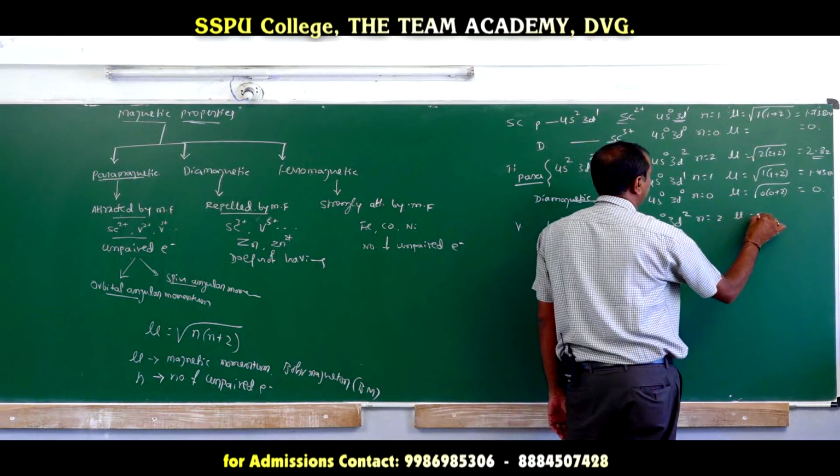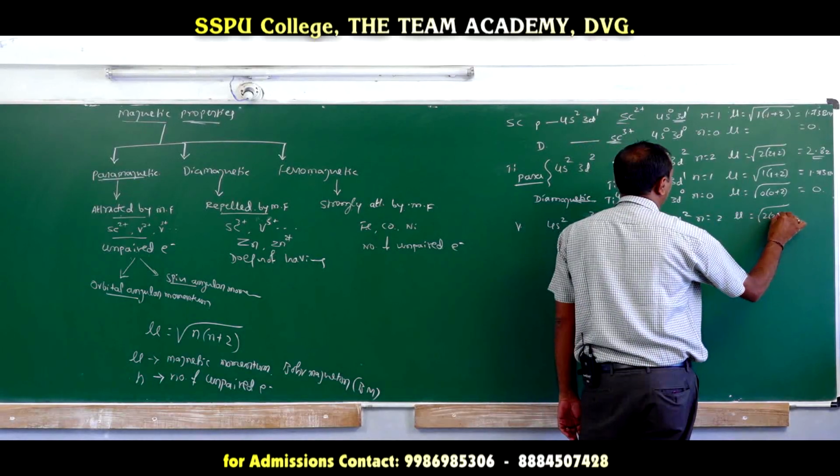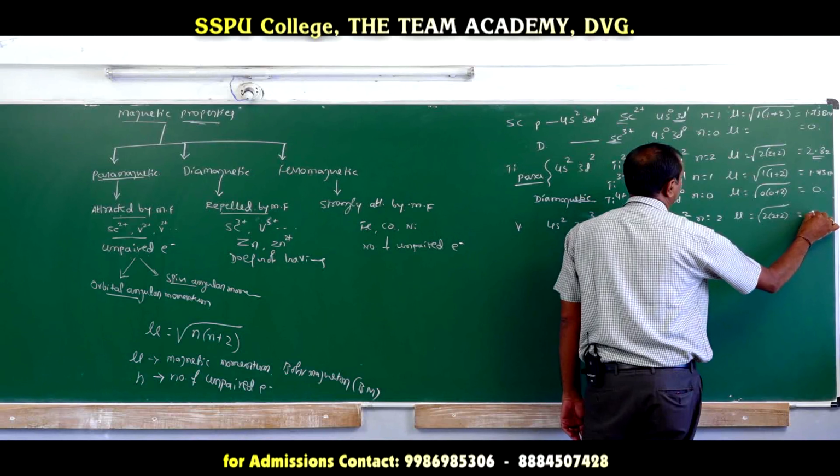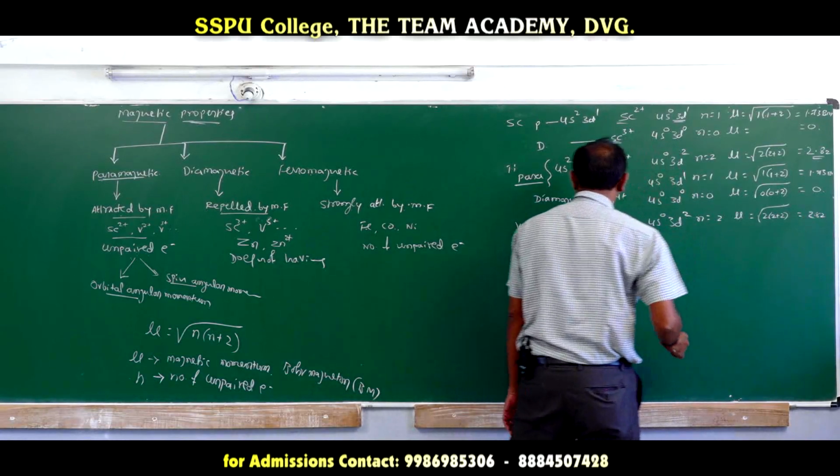So the magnetic moment is √(2 × (2 + 2)), which is around 2.82 Bohr magneton.